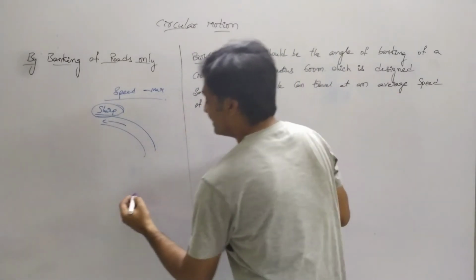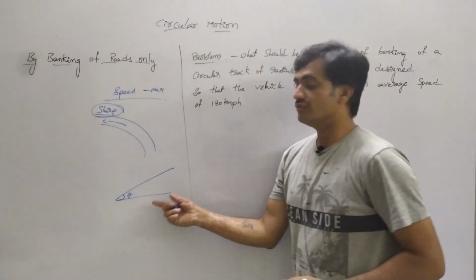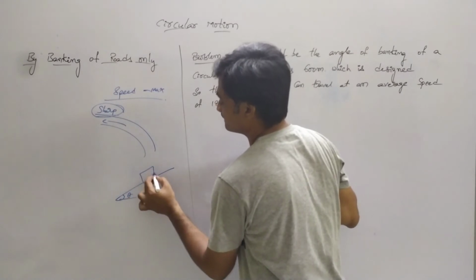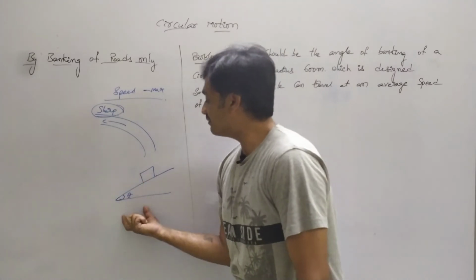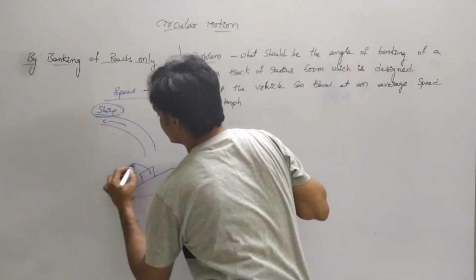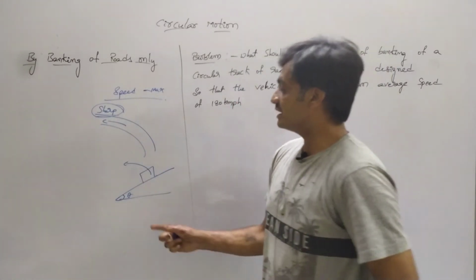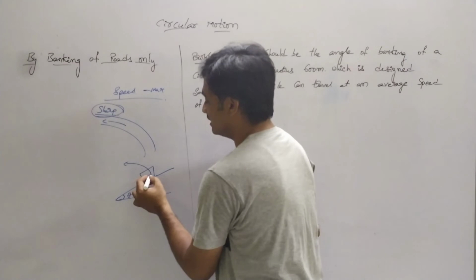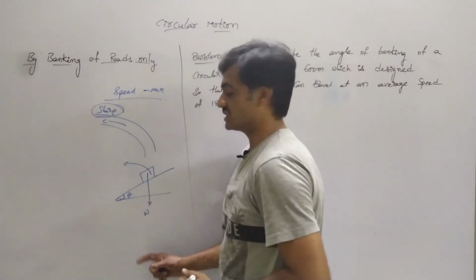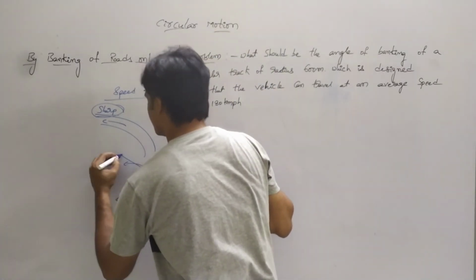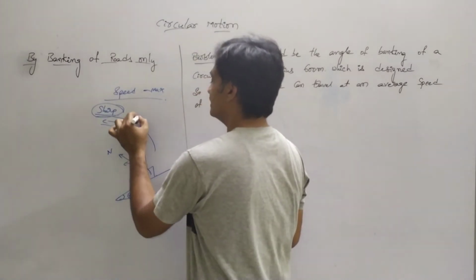In this way, by banking of roads, the vehicle can cross the road easily without any problem. So instead of depending on friction, we are banking the roads so that the vehicle can easily cross the sharp bendings. So here, as the vehicle crosses this circular path, the weight acts in the downward direction, whereas the normal reaction makes an angle of theta with respect to this vertical line.